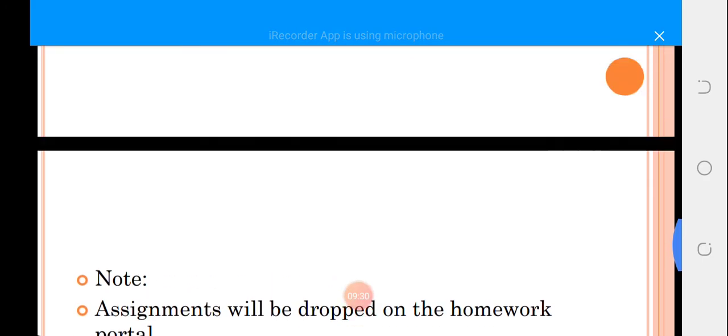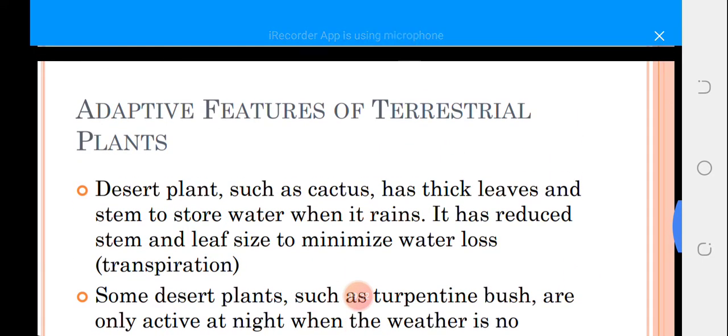So that is all about that. Whenever you hear about adaptive features, it is just trying to tell us what the features and characteristics are that you see in those things that make them able to survive on land, especially in the terrestrial habitat, whether for animals or plants. Because we are talking about terrestrial, we are talking about on land.